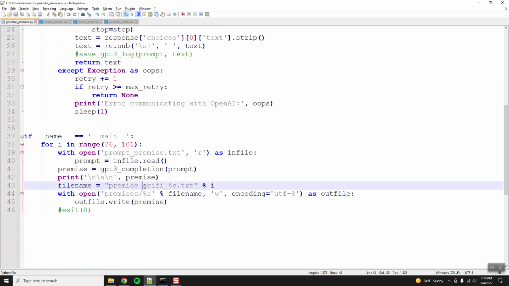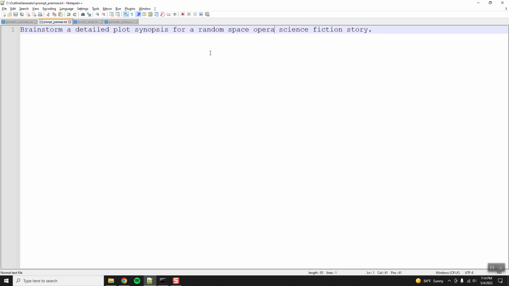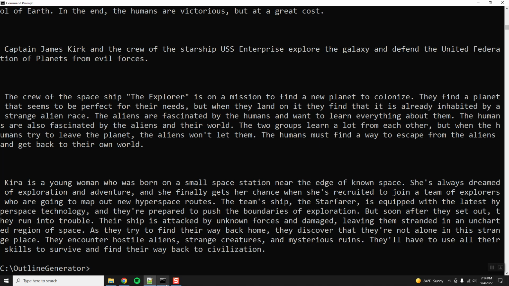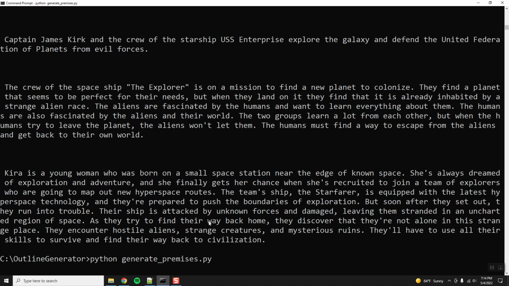Prompt premise. So we're going to switch to fantasy, and we're going to go from 101 to 126. The prompt for the premise is going to be a random high fantasy story. This one will be specifically, well, it says high fantasy, so that implies magic and dragons. And then we'll do another kind of fantasy after this. All right, so let's let that rip and roll.